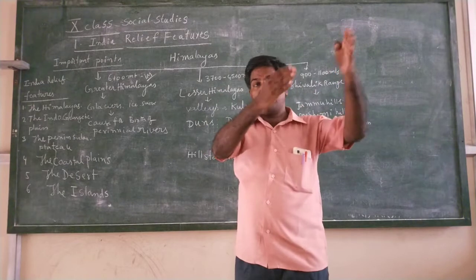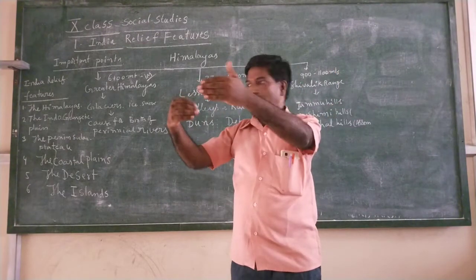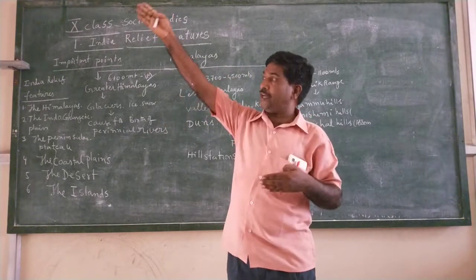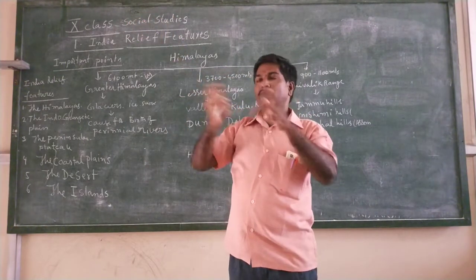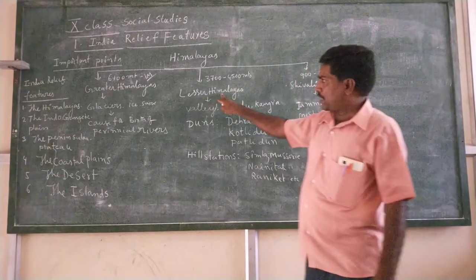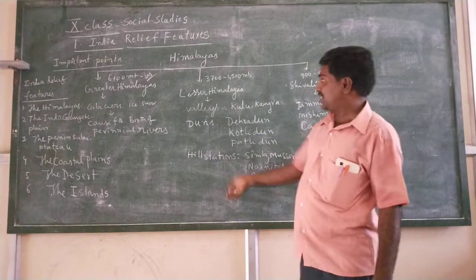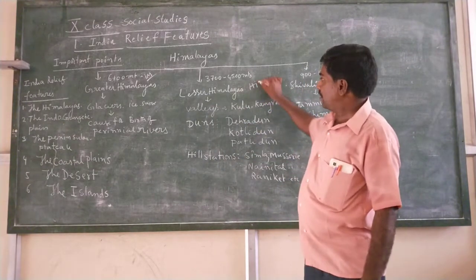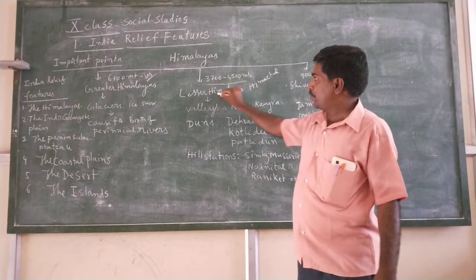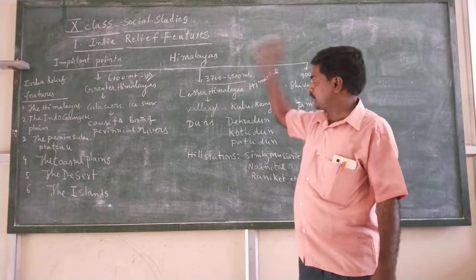In some areas the width is very wide, and in some areas the width is somewhat narrow, somewhat small. And in the last, Arunachal area, it is composed of just hills only. And later, the Lesser Himalayas are also known as Himachal. This is most important: Himachal. And the height of the Lesser Himalayas is 3,700 meters to 4,500 meters.